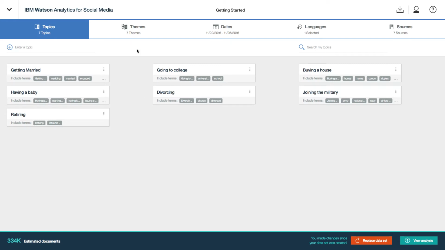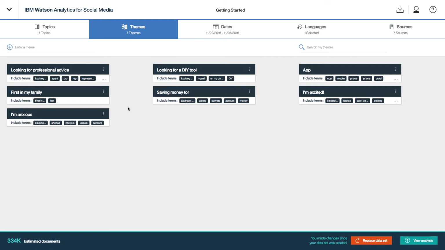And then I wanted to segment those into a couple of different themes. So who is looking for professional advice? Who is saving money for these things? Who is the first in my family to do any of them? And also, who's looking for an app? That's an important element as well, right? Who is looking for a way to manage it, perhaps looking at either scheduling or budgetary concerns.